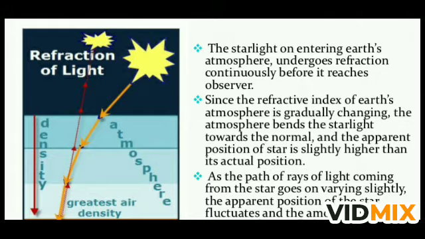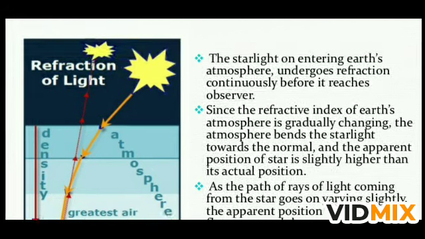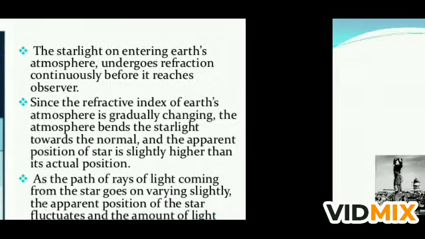If you see in the diagram, the density of the air is different, and when the light comes from the star, it bends towards the normal, and if you make the light straight, you see a position different from the actual position. So as the path of the ray of light coming from a star keeps varying slightly, the apparent position of the star fluctuates, and the amount of light entering the eye flickers, and we feel that the star is twinkling. So this is the reason why stars twinkle.